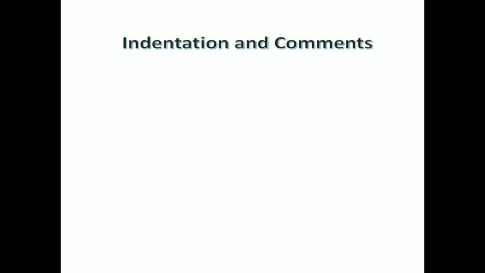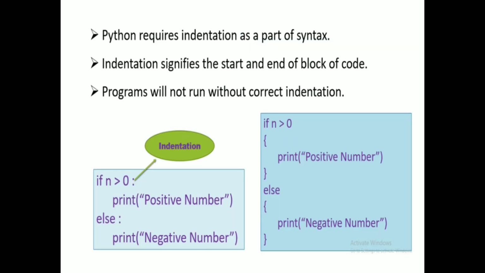Next, the else part: if is followed by else, depending on whether the condition is true or false. After the else, we need to represent the colon at the end of the statement. The next statement is the print statement, negative number. This is the program to find whether a given number is positive or negative. This is the usage of the indentation symbol.